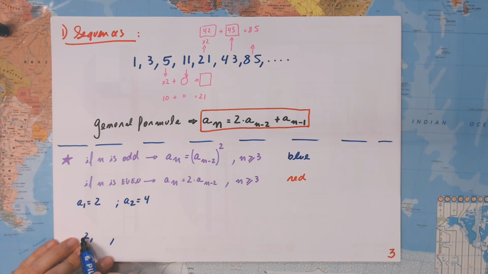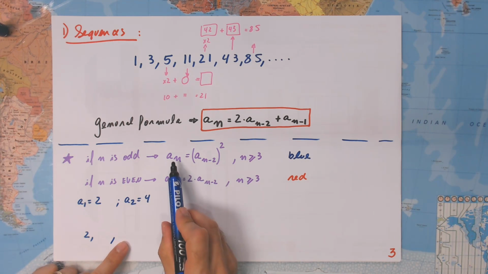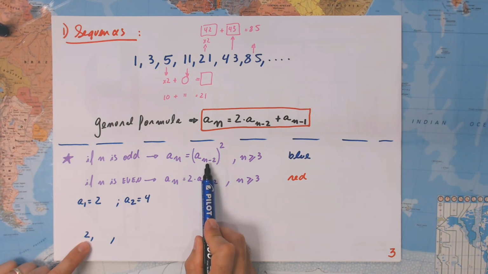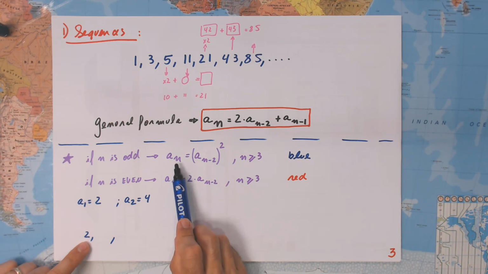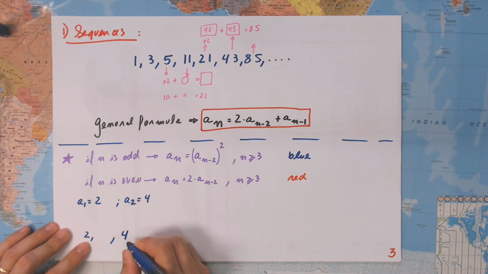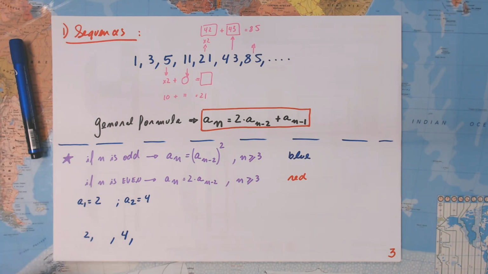Now 2, first term, second term, third term. The third one I can compute using the formula. So A3 is going to be A sub 3 minus 2. This is 1, right? A1, this one. So A3 is going to be A1 squared. This one squared, 4. I'm going to put it in here, it's going to be a little bit easier. So this is the first term, the second, third, the fourth, the fifth, the sixth, the seventh.